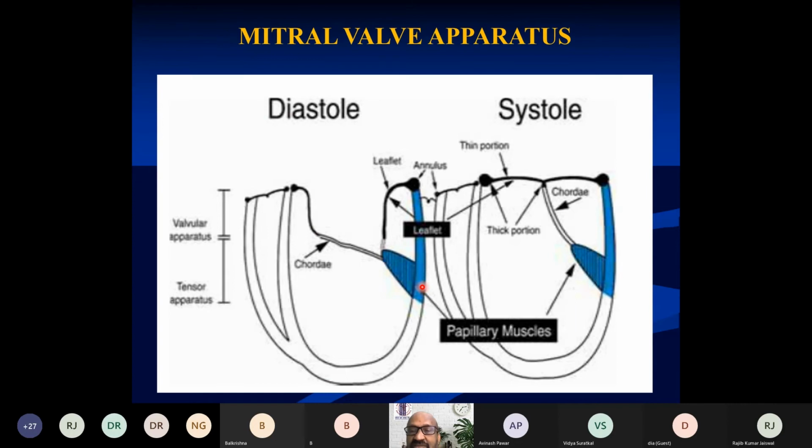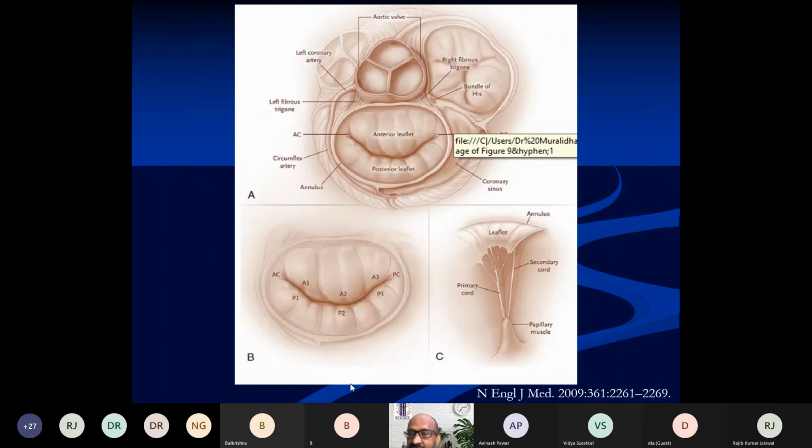It is important for us to recognize that any problem in any one of these structures, be it annulus, leaflet, chordae, papillary muscle, or the myocardium, the mitral valve is likely to become incompetent, leading to mitral regurgitation and clinical symptoms.